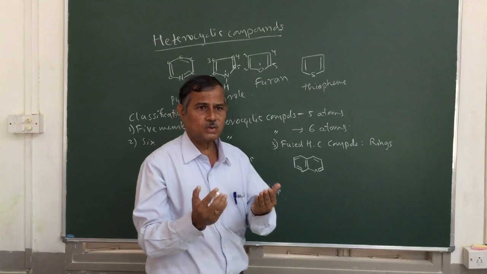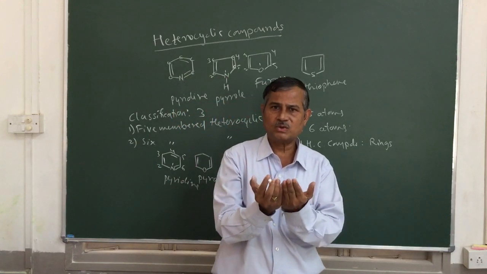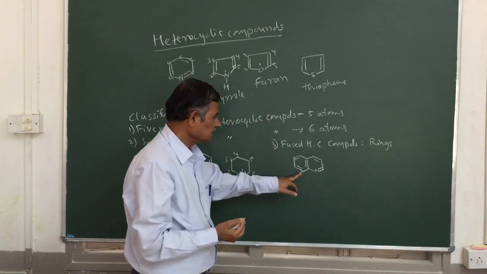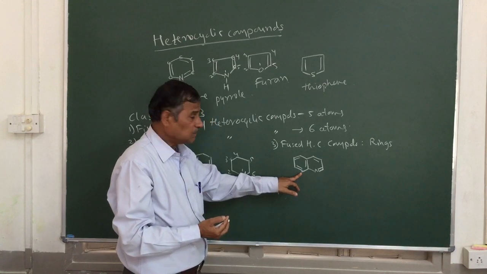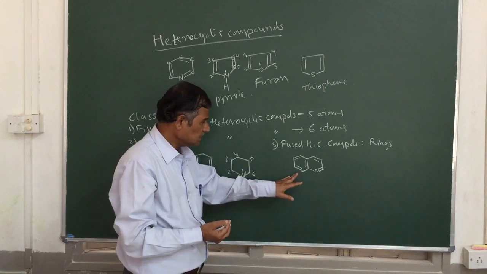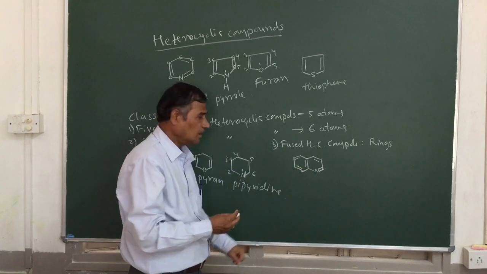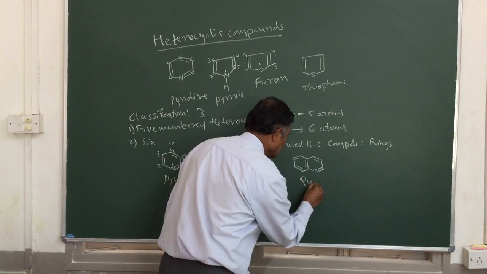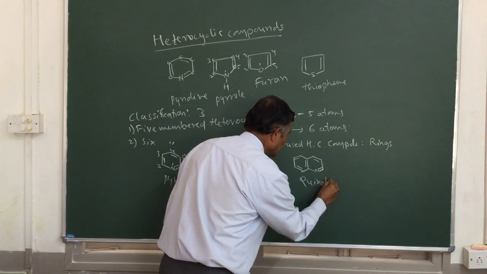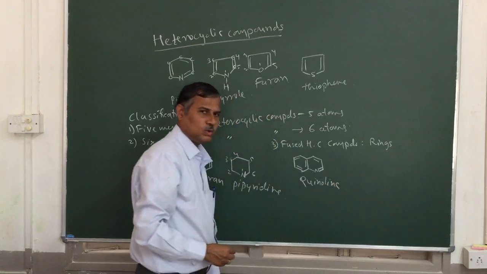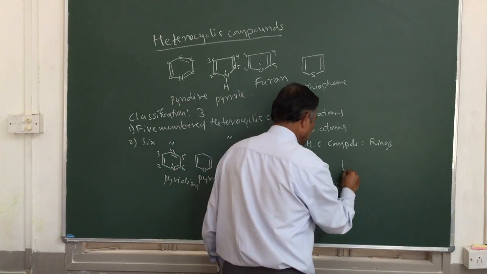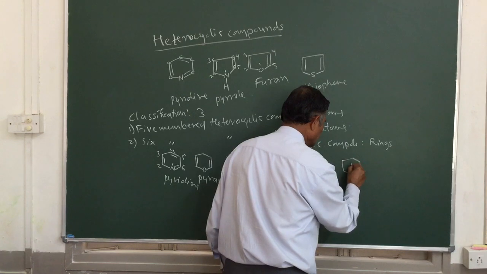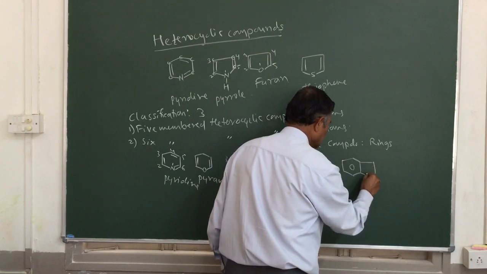That means here 2 or more rings are going to be fused. So this is nothing but benzopyridine. Benzene is fused with pyridine, benzopyridine, or we can also call it quinoline. Okay. Now we can take another example where the benzene is fused with a 5-membered heterocycle.